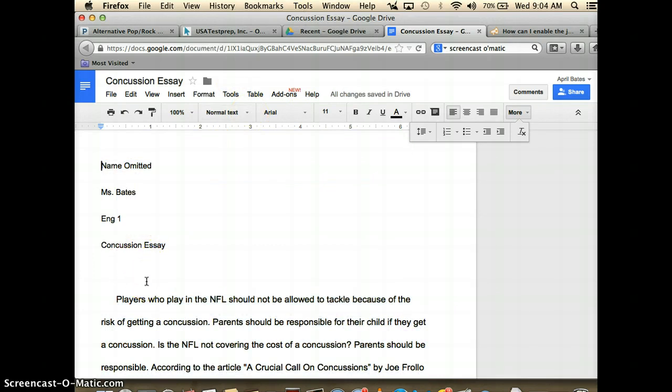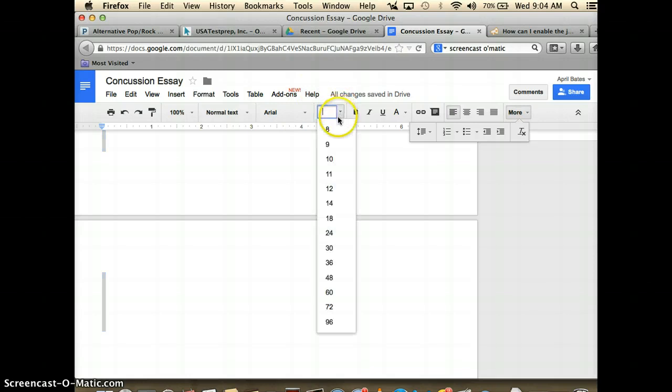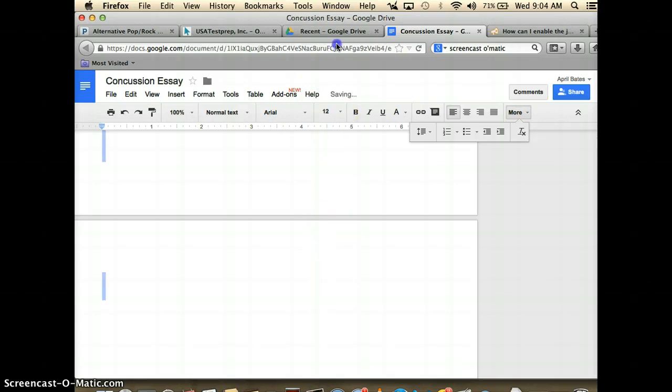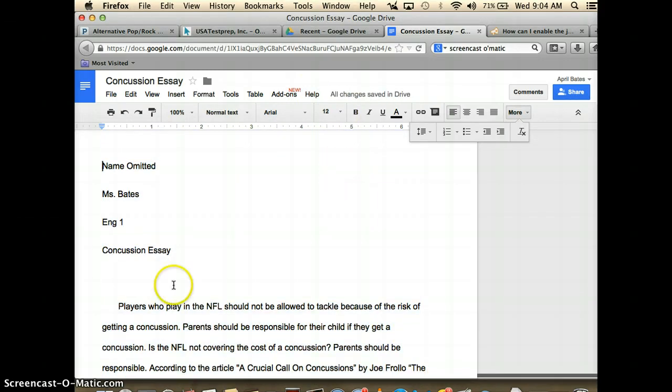All right. Pretty much that's all you have to do. I would also suggest moving this up to size 12. Okay, so going back, highlighting and making that size 12 just makes it a little easier to read. All right, so now we all look the same.